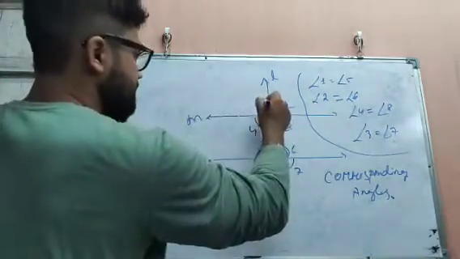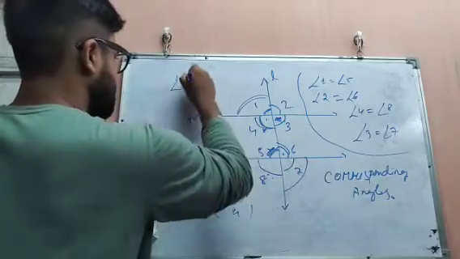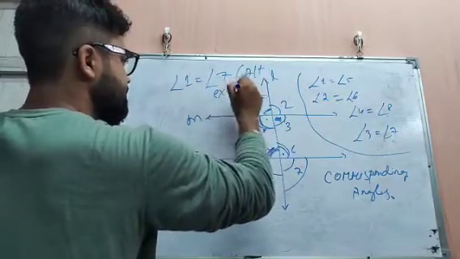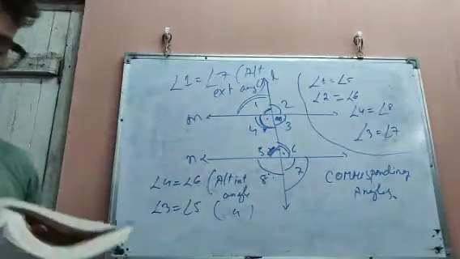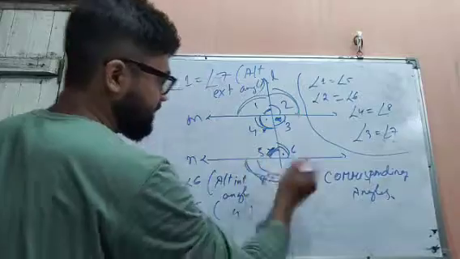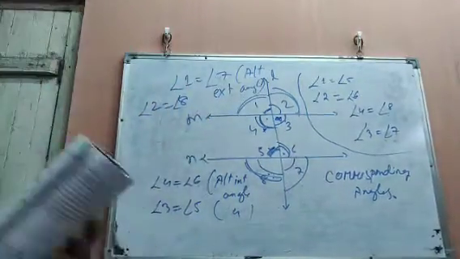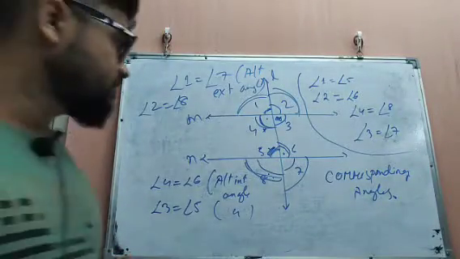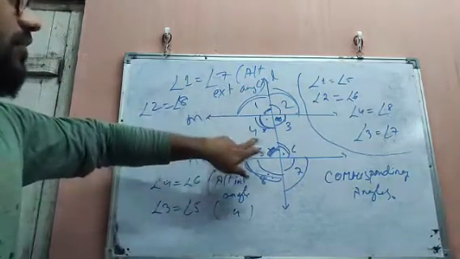And last we have angle 1 equals angle 7. Why? Because they are alternate exterior angles. This time we have this as an alternate exterior angle. And one more condition: angle 2 equals angle 8, because of the same condition, alternate exterior angles. Next, angle 4 and 5.